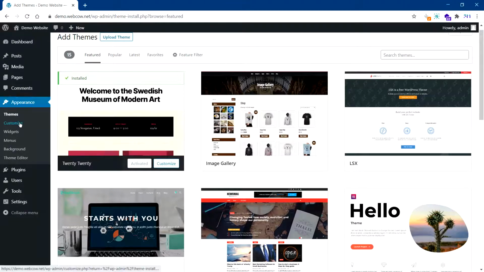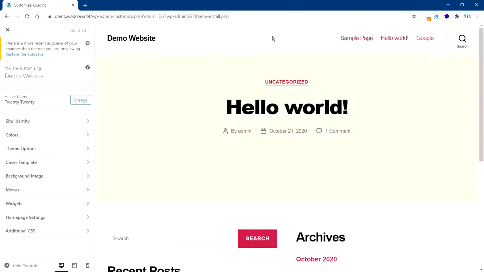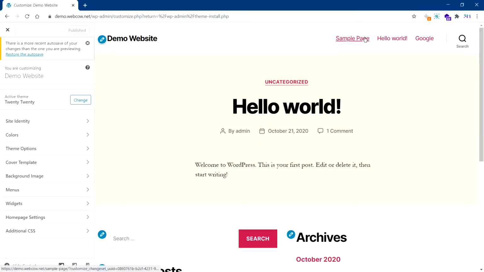All right, the next section is customize. This is where you can customize your theme. So once you install a theme, you have to go and edit things, change the fonts, change the headings. So all the sections will be available based on your theme. Some themes will have more options here, some may have less. This is the default theme with WordPress, and it has just these features available to it. We can change them.